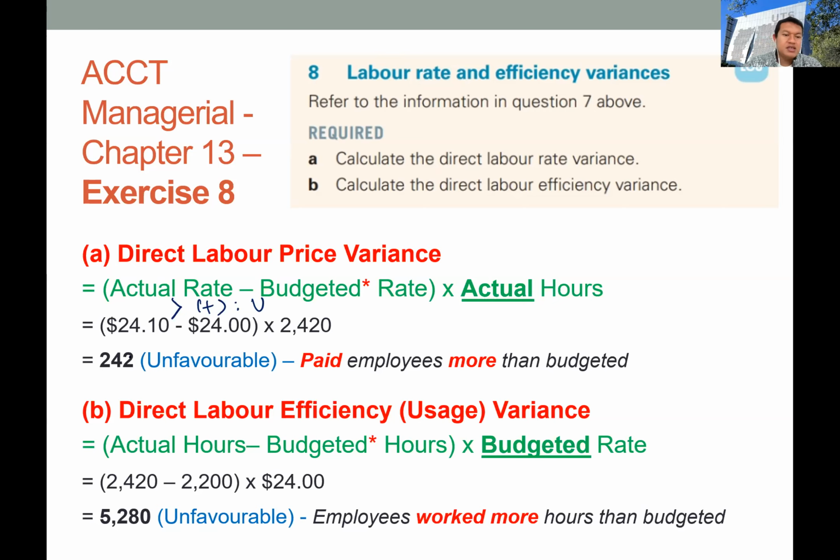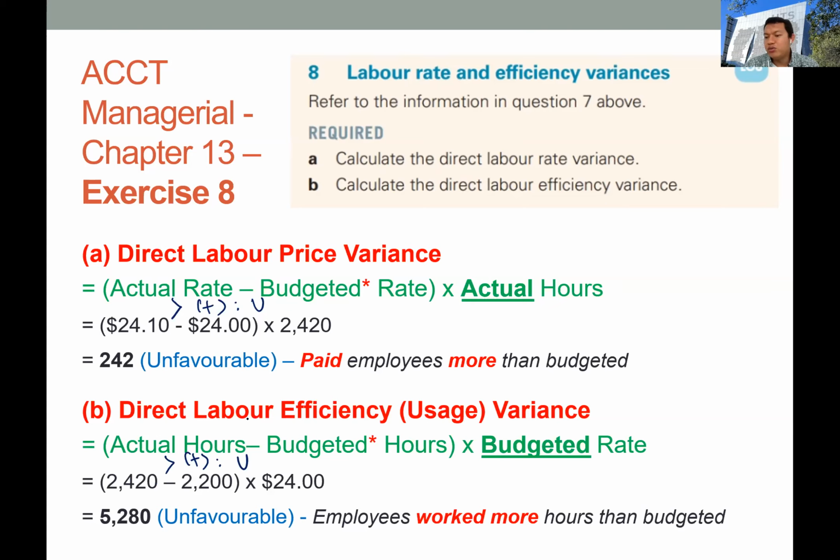Okay, and for the next one, we want to evaluate the actual hours and the budget hours. The actual hours is 2,420 and the budget hours is 2,200. We multiply this by the budget rate. We can see that the actual hours is higher than the budget hours, so you will get a positive variance, which means that this variance is also unfavorable to the company. So you get 5,280 variance.